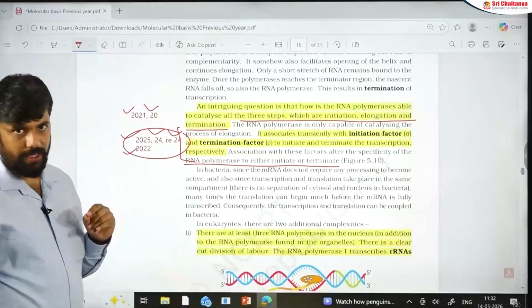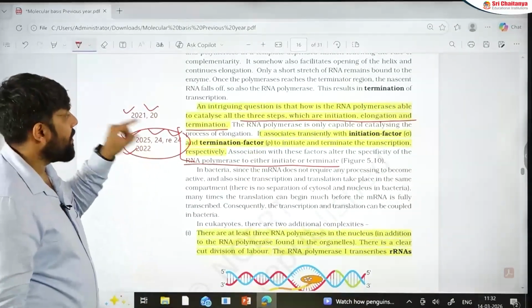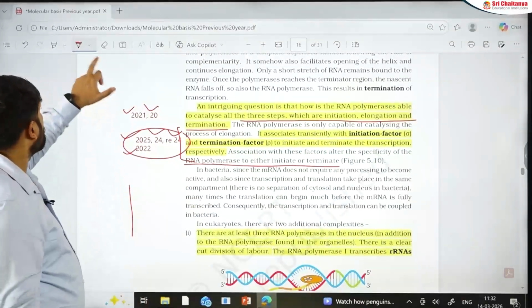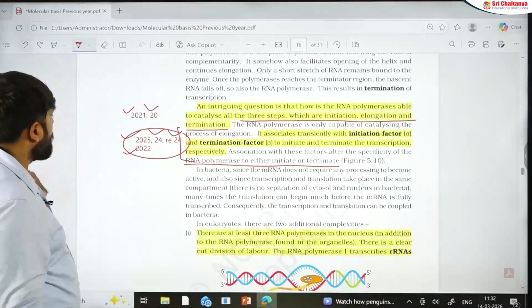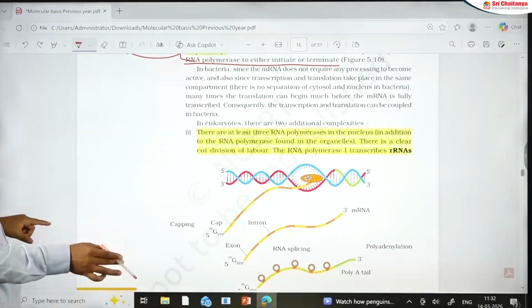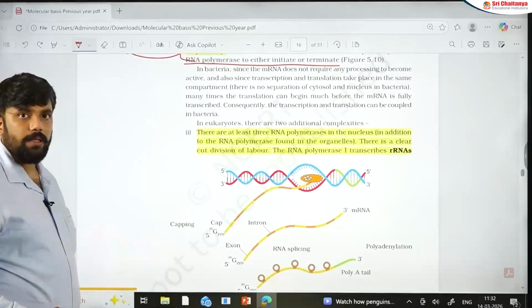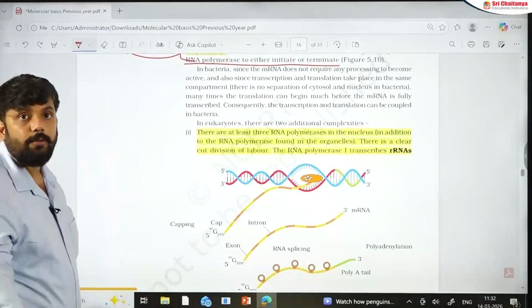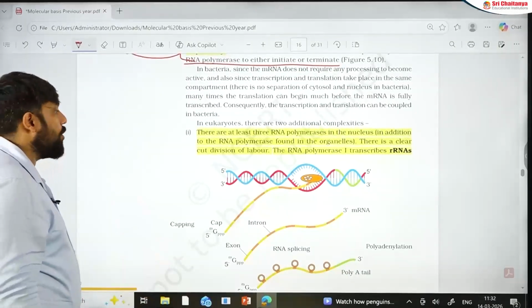Opening of the DNA is also explained. Remember that all these processes are done by RNA polymerase itself. Nothing else is required for this particular process. Questions have appeared asking who causes unwinding of DNA in transcription. Students directly jump to helicase. No, you don't have to jump to that. If it is transcription, it is always going to be RNA polymerase.